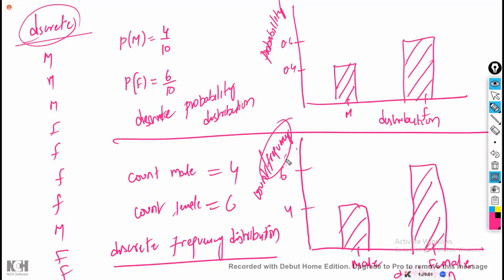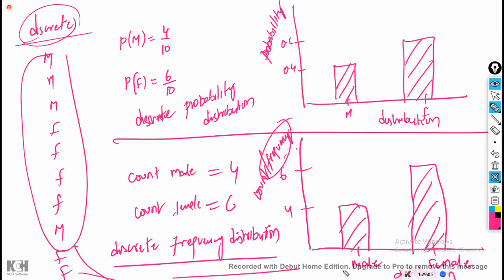Distribution means bringing all the data onto the x-axis. Distribution means my entire data. For example, here we have male and female, and let us take one more, like T. Whatever the probability or the count is, we show it. I'm also having F, then T, then G.